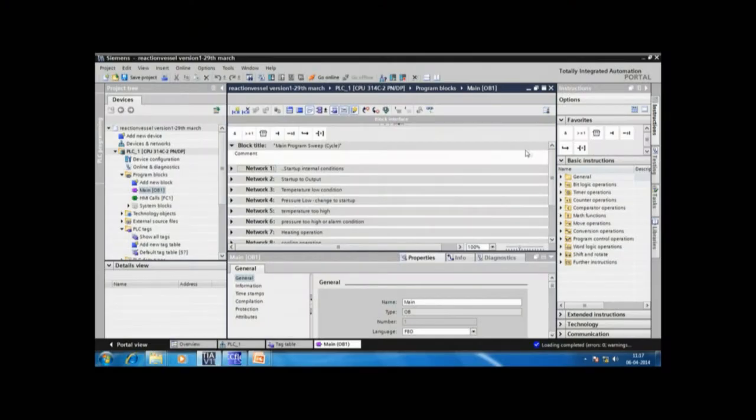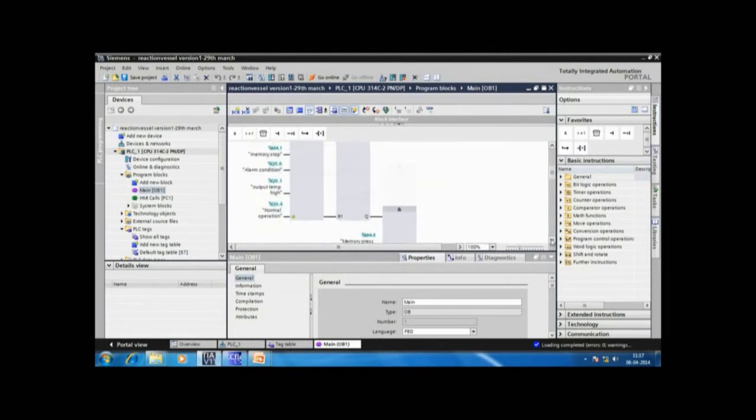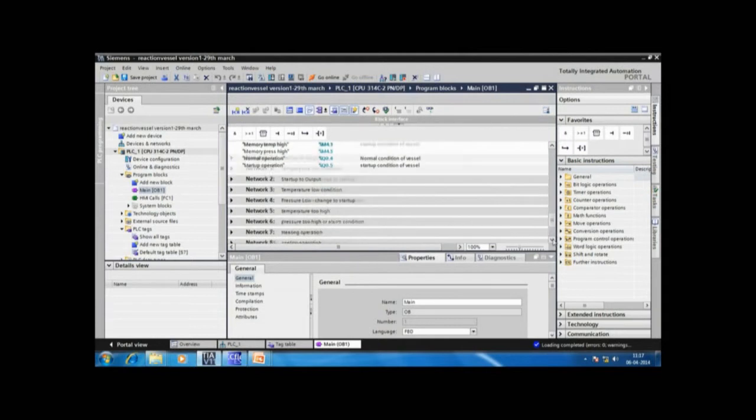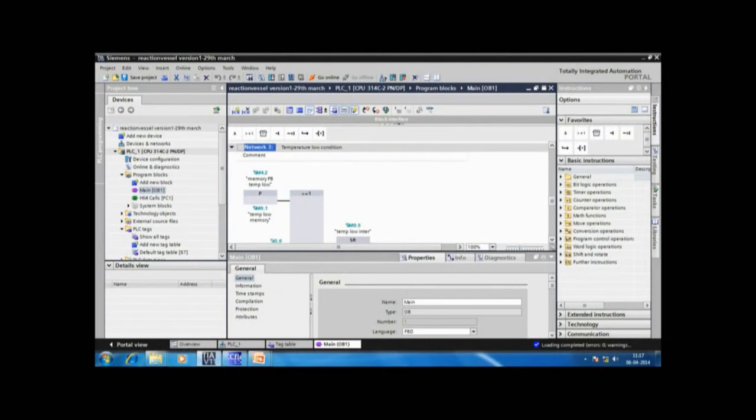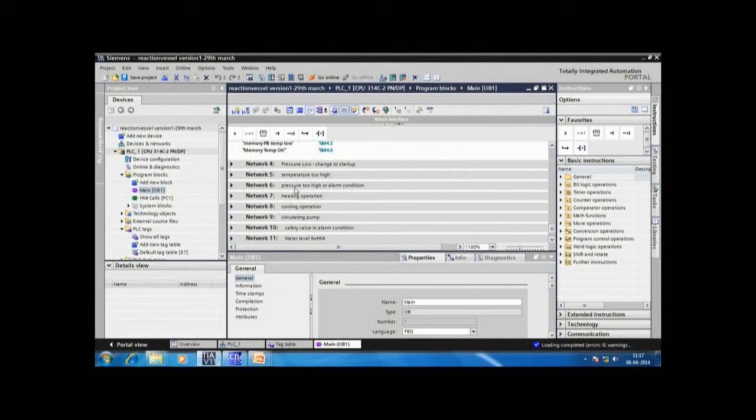Here's the program. It shows the startup internal condition. Next is the startup to output, the temperature low condition, temperature high condition and so on. Because of the lack of time we cannot show you the whole program, but still I can just scroll down. For maneuvering the PLC from the HMI, we have also created the HMI subroutine where all the inputs to the HMI and to the PLC are given memory conditions so that the program can be maneuvered from the HMI screen.